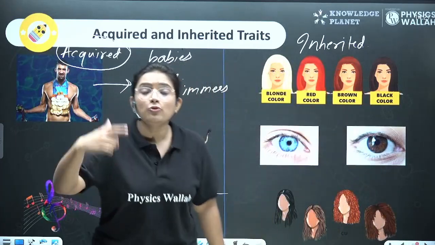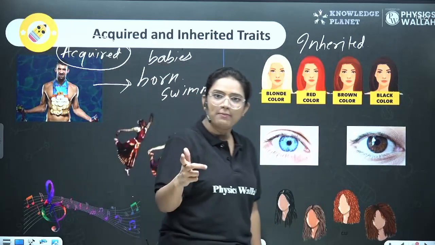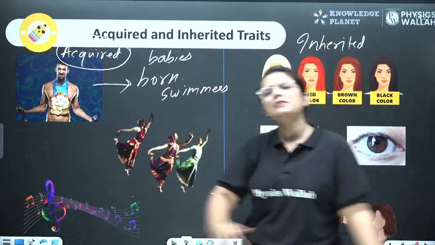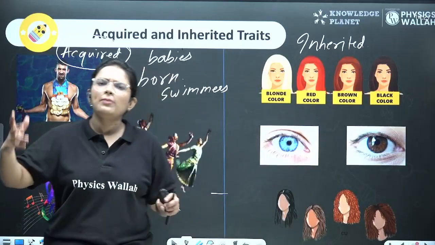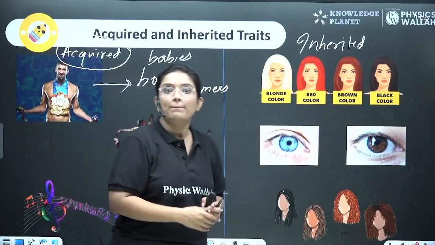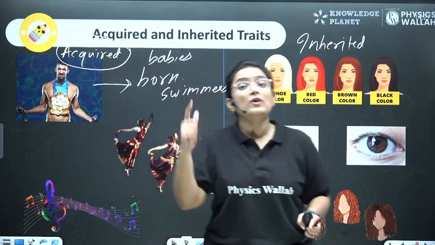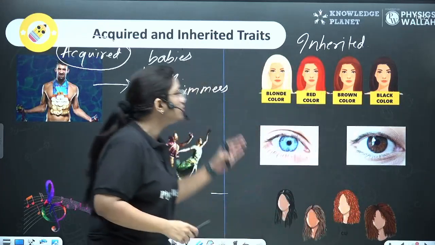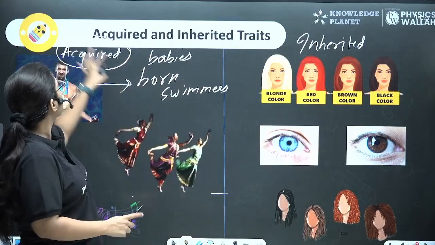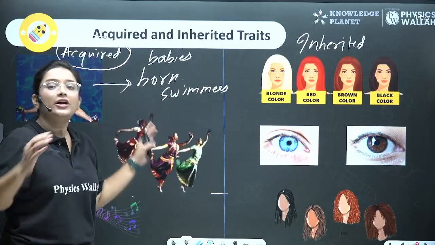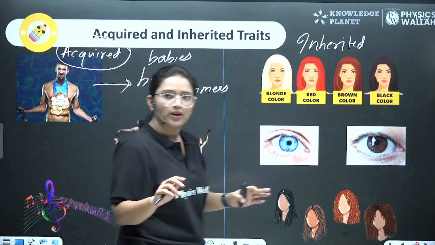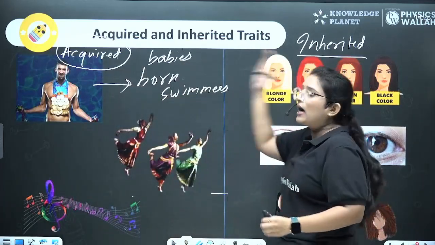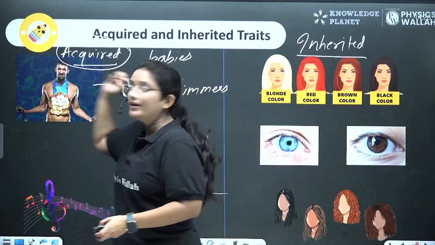Now similarly, you might have heard of the mice experiment, that if you cut the tail of mice for very many generations, like let's talk about 21 generations, still the mice will have its tail. Why? Because that tail is not your acquired character, right? The tail was always present, all right? So there is something that is inherited and the other traits which are acquired, okay?